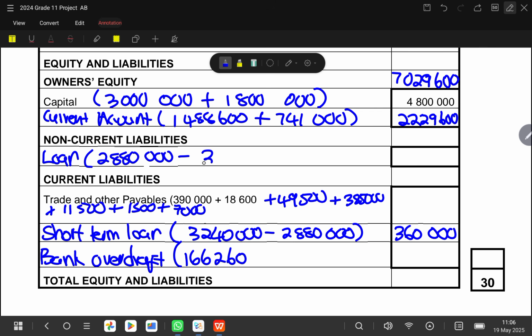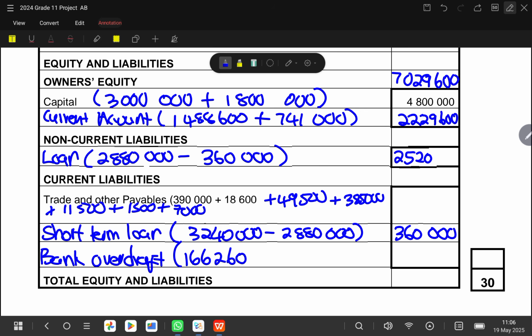Then we subtract the current portion, which is 360,000. Then it will tell us what was the loan that we are supposed to have. So 2,880,000, then I subtract 360,000. It gives me 2,520,000.